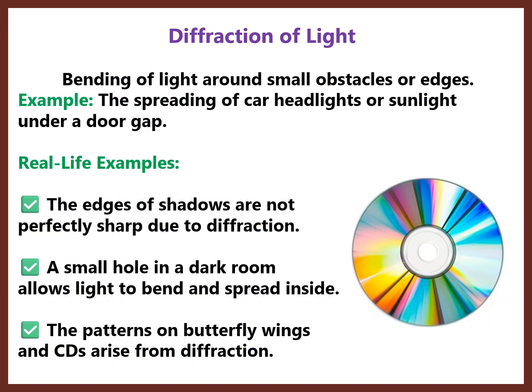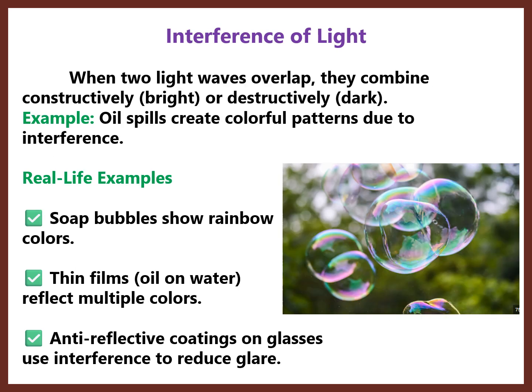And the next one is diffraction of light. It is the bending of light around small obstacles or edges. The example for this is the patterns on butterfly wings. And the next one is interference of light. Here, when two light waves overlap, they combine constructively and destructively. The best example is oil: when oil spills on the floor, you can see the interference, and in soap bubbles, you can see the rainbow colors.